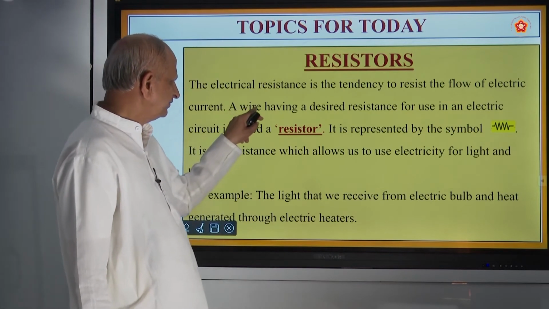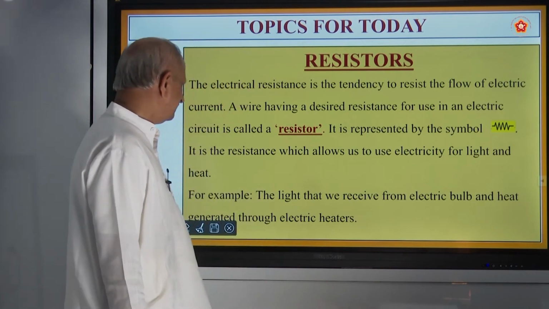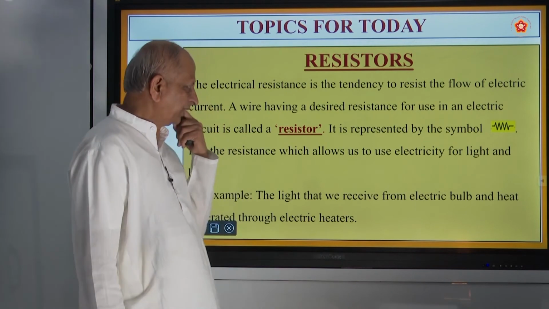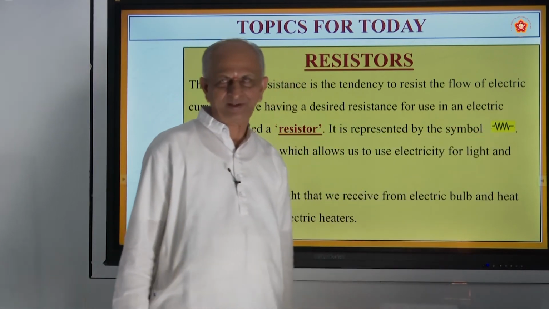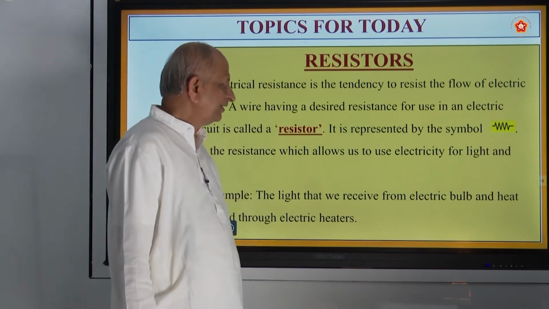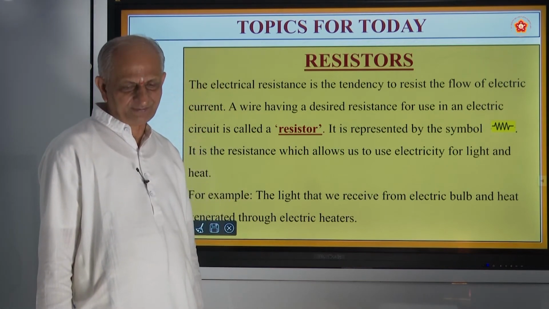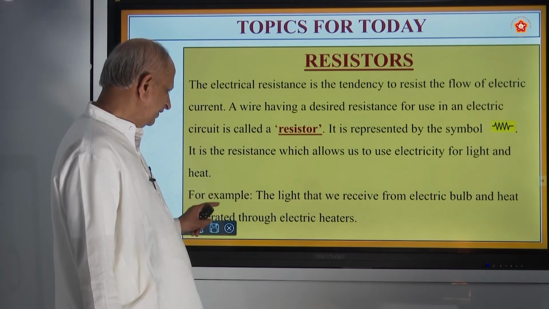And the device, the wire having a desired resistance for use in an electric circuit, is called a resistor. It is denoted by a symbol like this. The other day we showed it, right? So resistor, resistance, resistance box, and the one which controls resistance is called a rheostat.